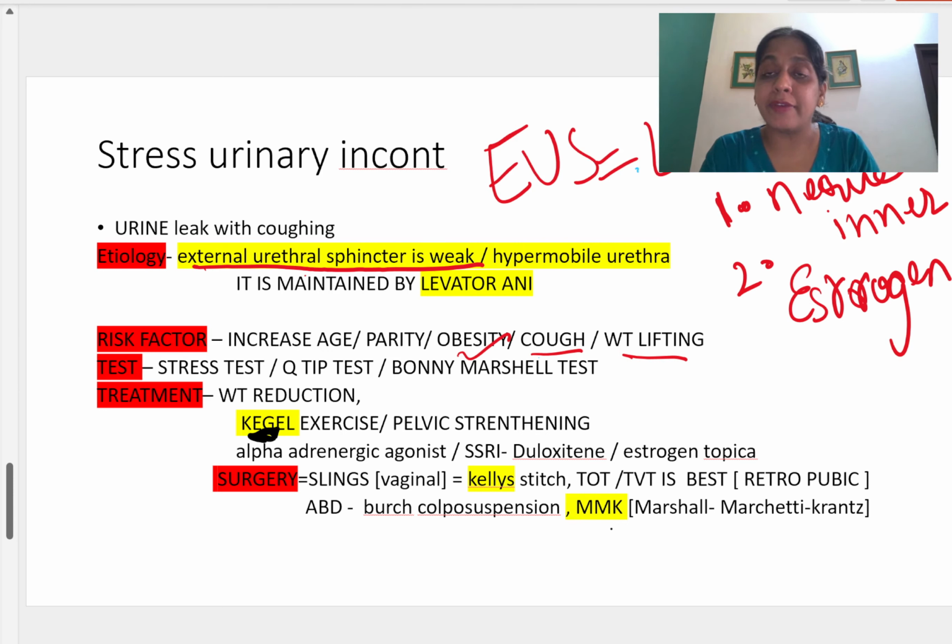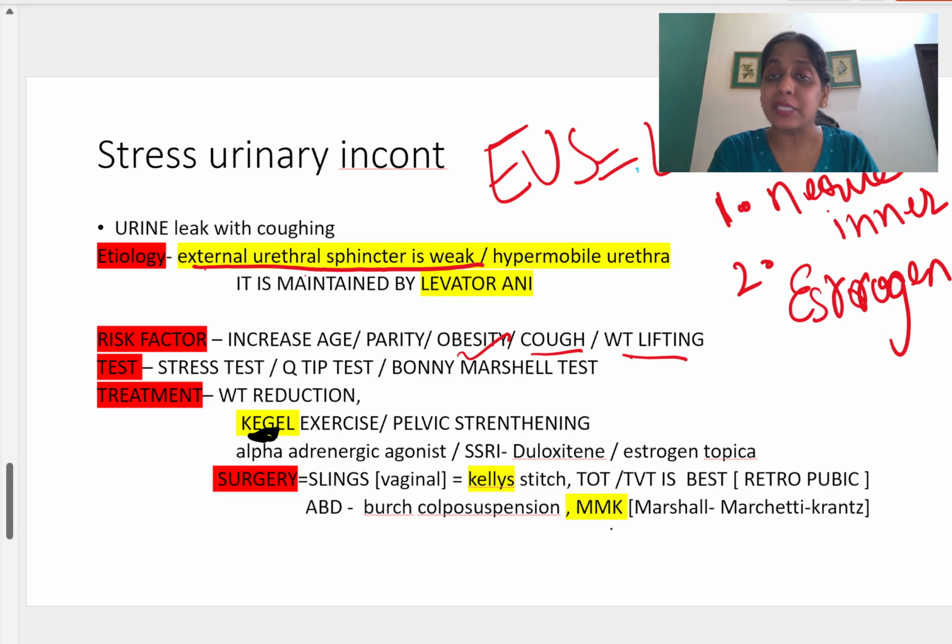We can also give SSRI, duloxetine, and since the levator ani tone is also estrogenic, we give the patient topical estrogen too. So these are the medications we can give to a patient of stress urinary incontinence.